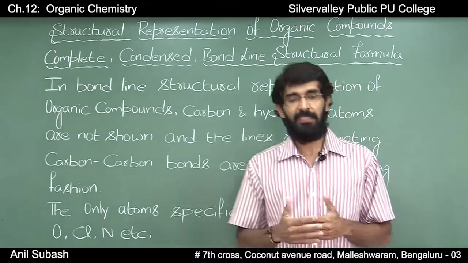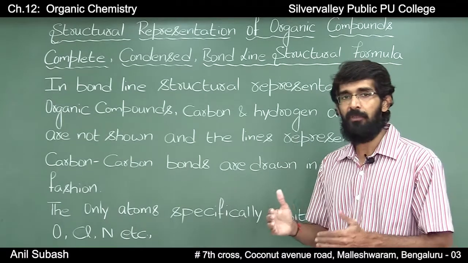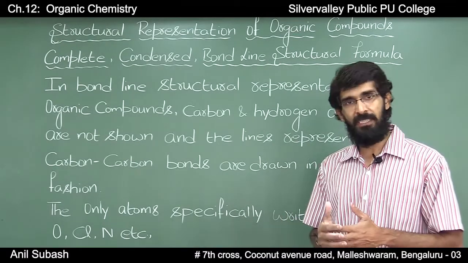We will take some examples and study the bond line structural representations.